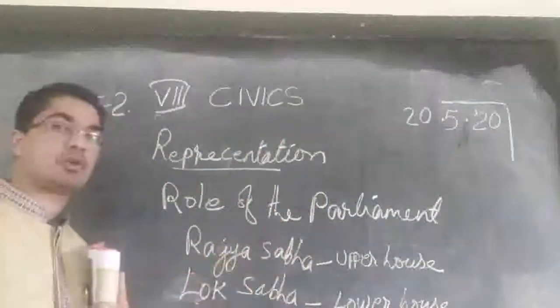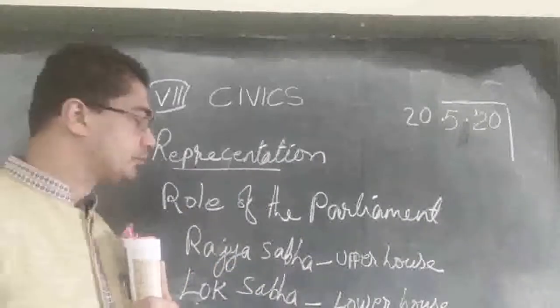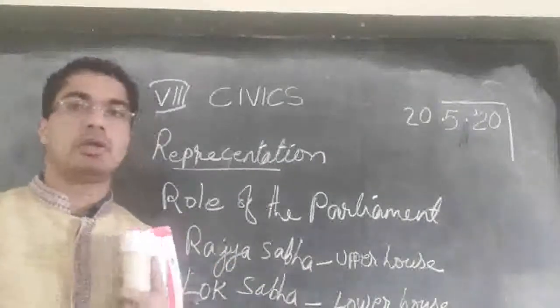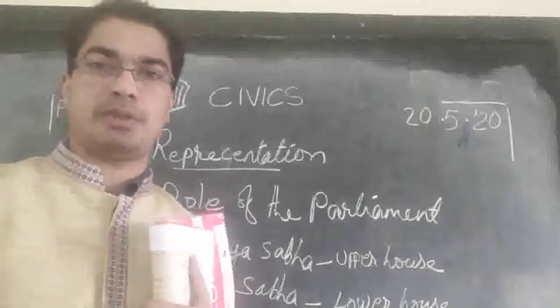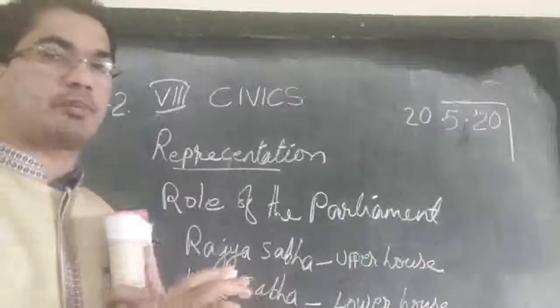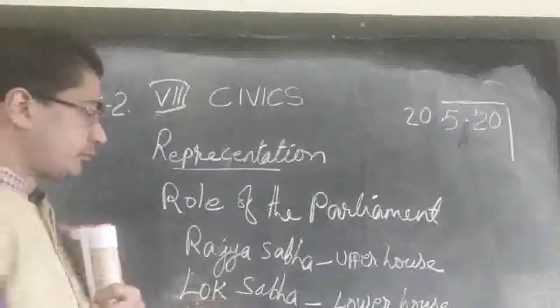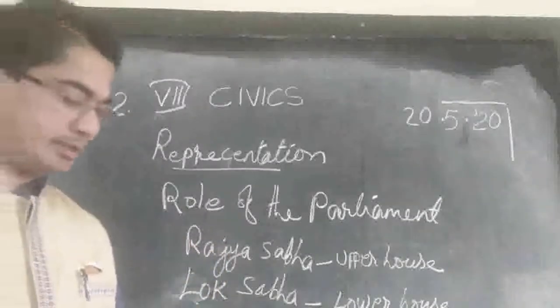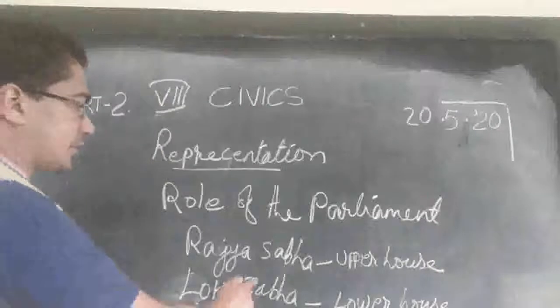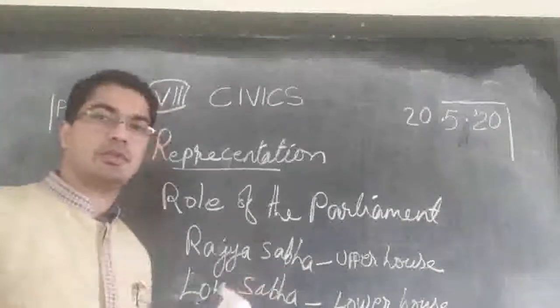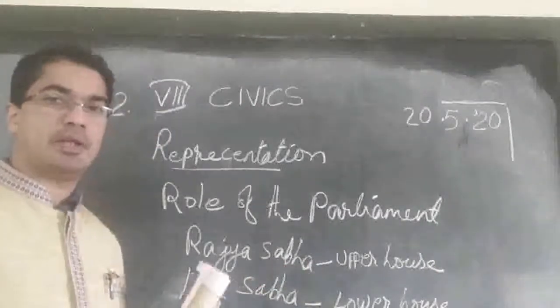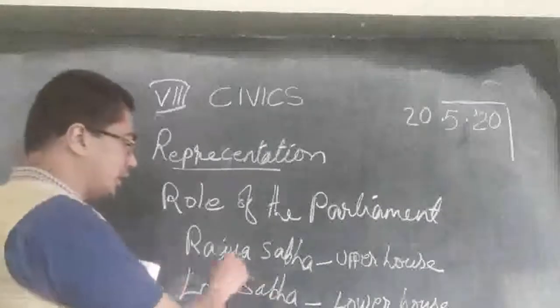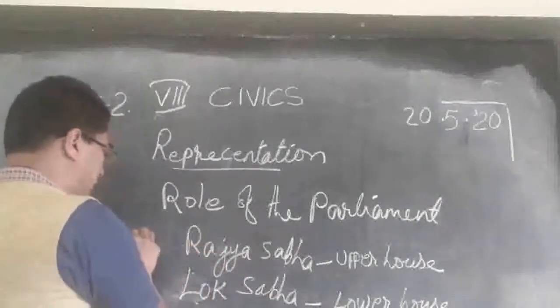The Rajya Sabha is called the upper house of Parliament and the Lok Sabha is called the lower house of Parliament. These two houses combined together are called Parliament. The leader of the Rajya Sabha will be the Vice President of India.